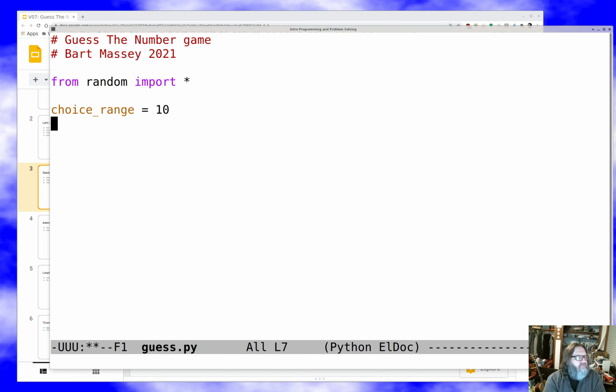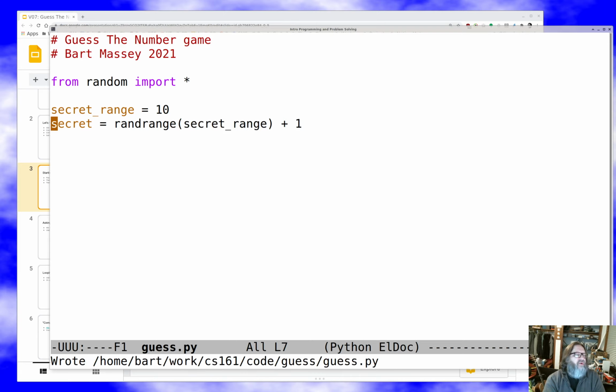We'll call it secret range because we're going to call this thing secret. And secret here is going to be rand range, secret range plus 1. Why the plus 1? Because computers start from 0. Rand range 10 will return a number that's 0, 1, 2, 3, 4, 5, 6, 7, 8, or 9. Which is super annoying. So we add 1 to get 1, 2, 3, 4, 5, 6, 7, 8, 9, 10 here. So now we've got our secret, which is great.